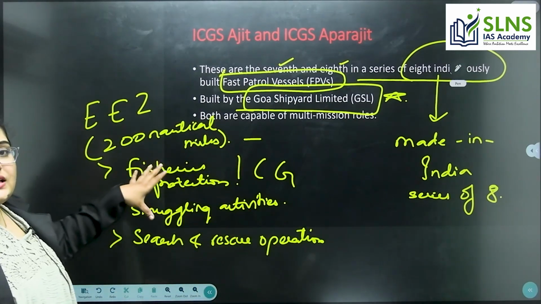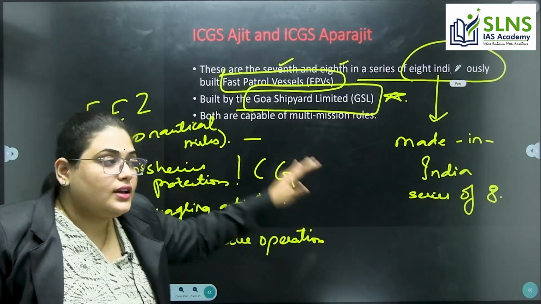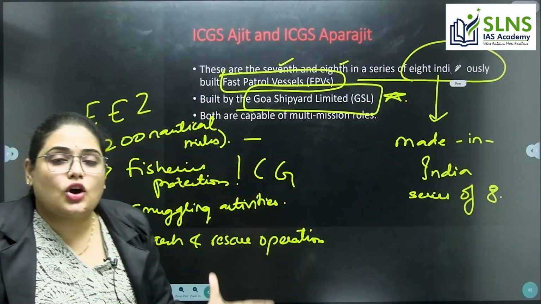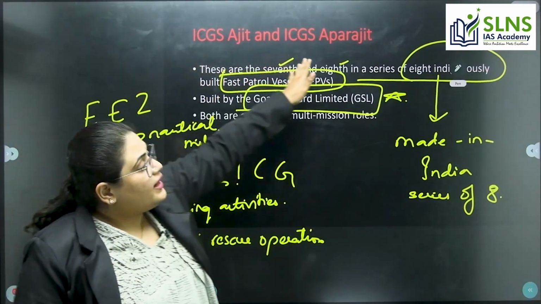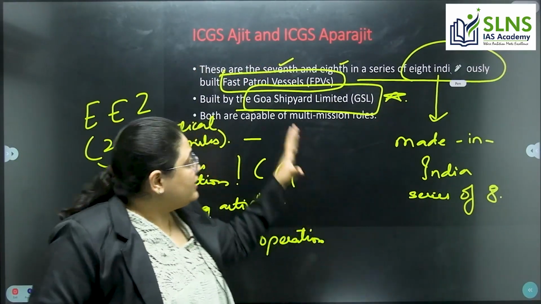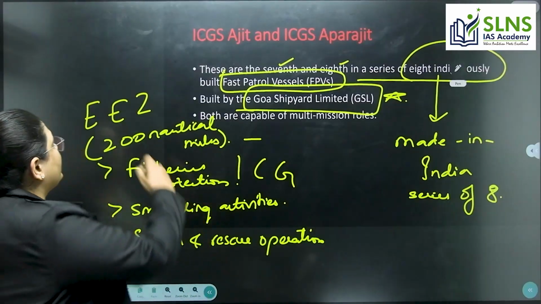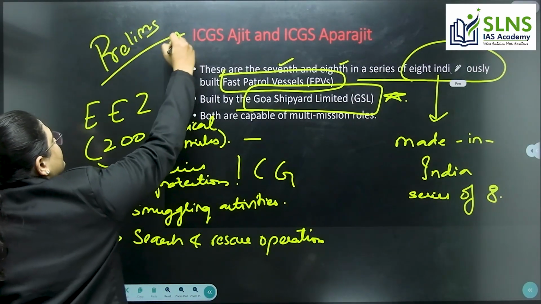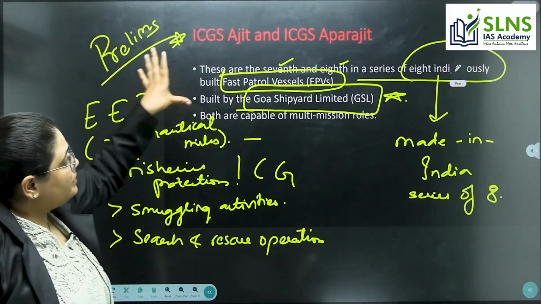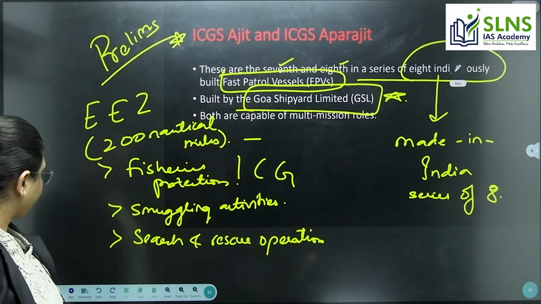These are the 7th and 8th vessels. This article is very important from the prelims point of view. These are the important facts we need to remember regarding this article, right?